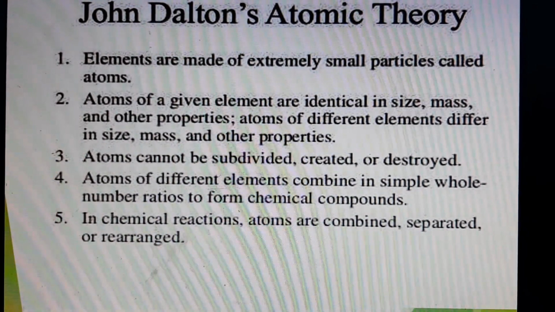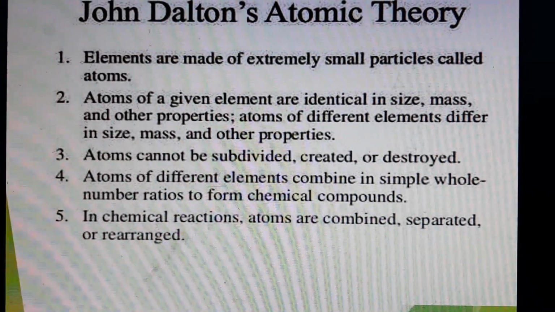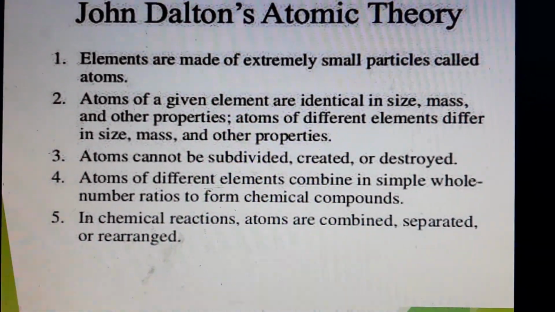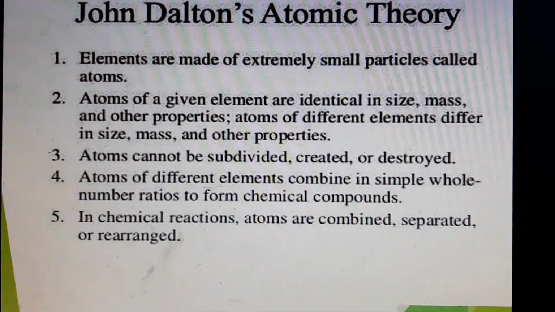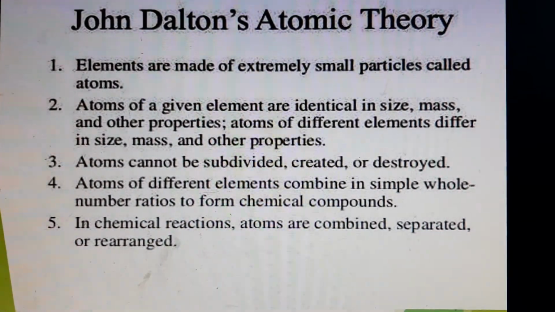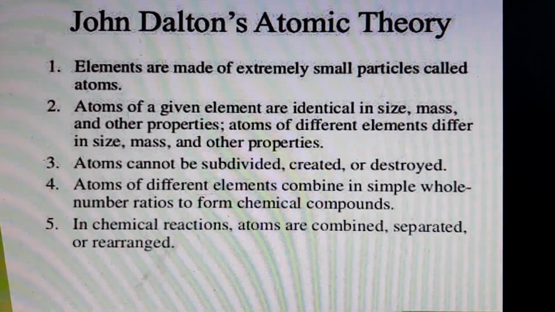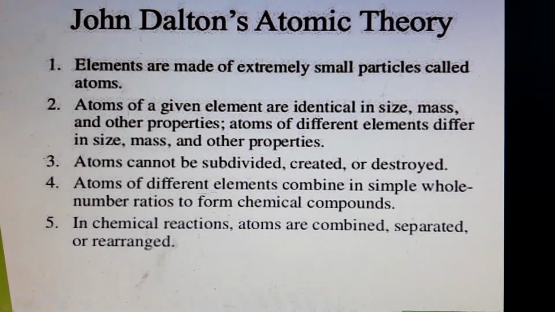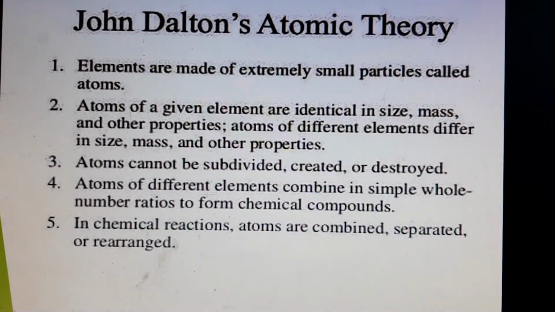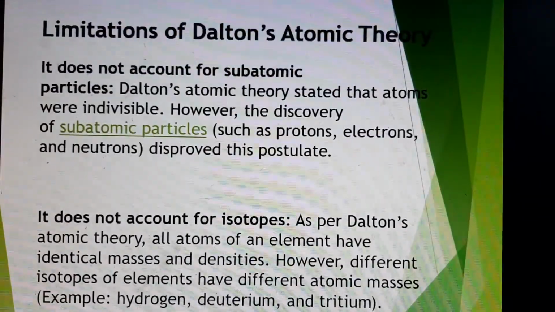So two atoms can combine together in a very simple ratio, 1:2, 2:1, like that, very simple ratios. Then in chemical reactions, atoms are combined, separated or rearranged. So there is only a separation or rearrangement which takes place. There is no other big change happening when chemical reactions take place, because he was not aware of the nuclear changes. He said just what is happening in a chemical reaction: the atoms are combining, separating or rearranging themselves. So these are the main postulates of Dalton's atomic theory.